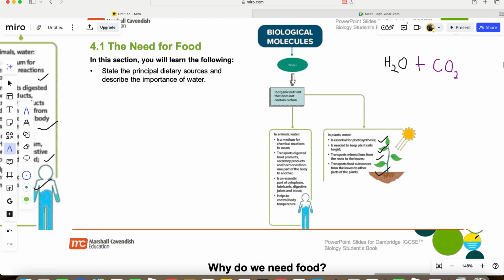You've heard of turgidity. If you want the plant cells to swell up, to get bigger, water is always needed to keep the plant cells moist and turgid. Is that okay? Number three is that water is used to transport mineral ions from the roots to the leaves of the plant. From the roots, the root hair cells help to absorb the mineral ions, right? We've talked about this when we studied diffusion, osmosis and active transport.